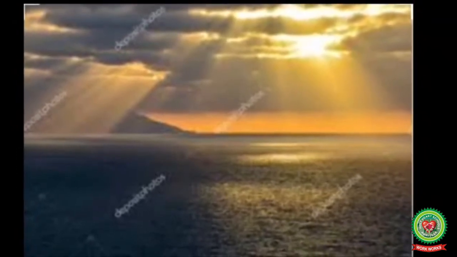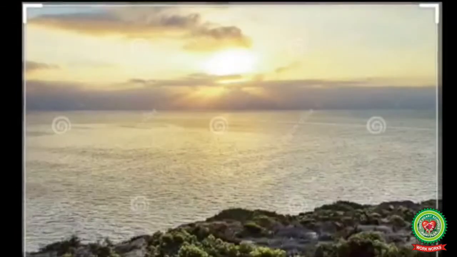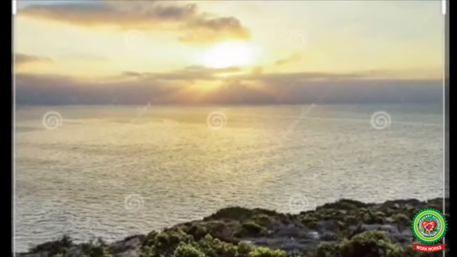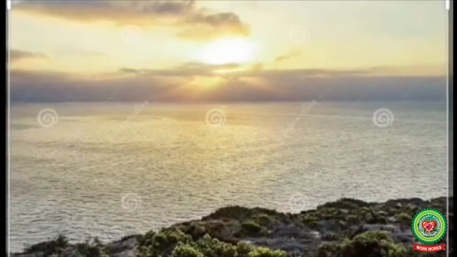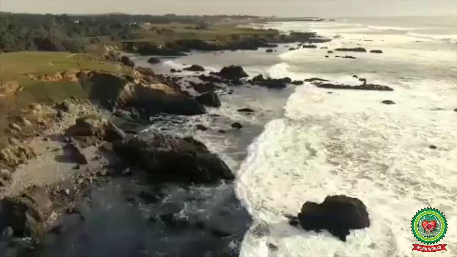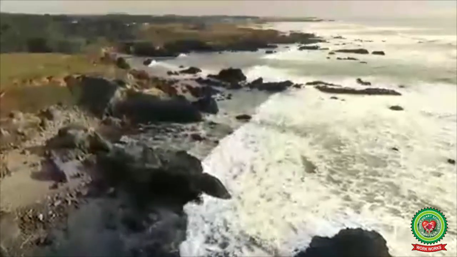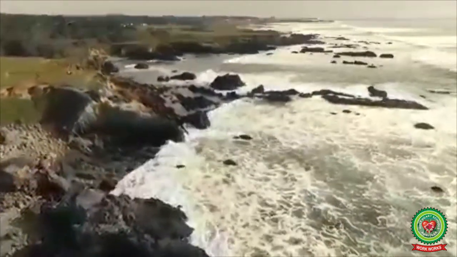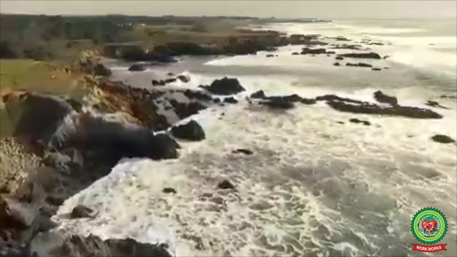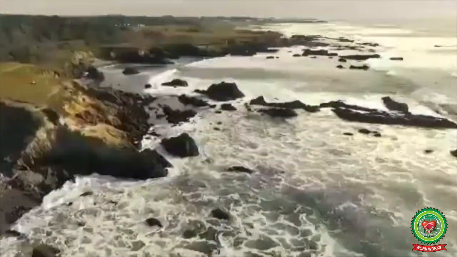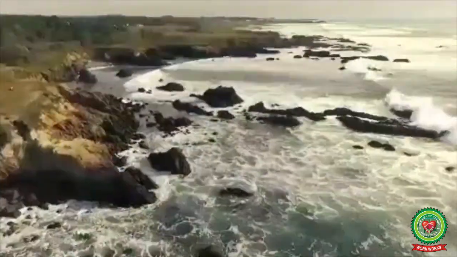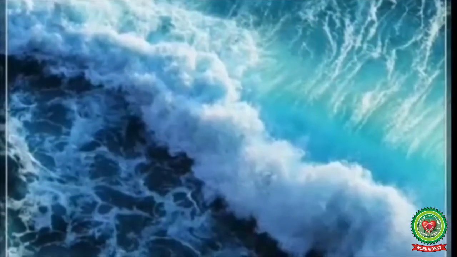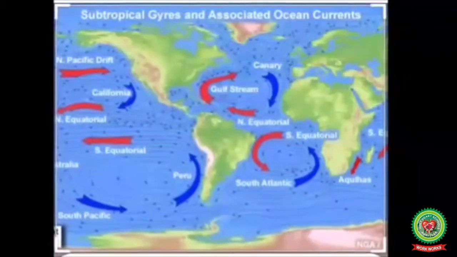The temperature of the ocean water is not the same. It varies from place to place and from time to time. Temperature is a very important physical property of the ocean water. Temperature differences play an important role in controlling the movements of large masses of ocean water, which gives rise to waves and ocean currents.